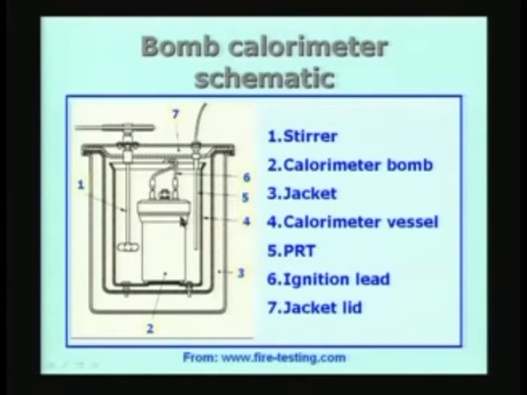So, the calorimeter bomb has an arrangement by which I can put a small pellet of the solid fuel inside the bomb on a sample carrier, and I have an arrangement by which I can have a small fuse wire which is going to be in contact with it, and through which I am going to pass a current to initiate the combustion reaction.